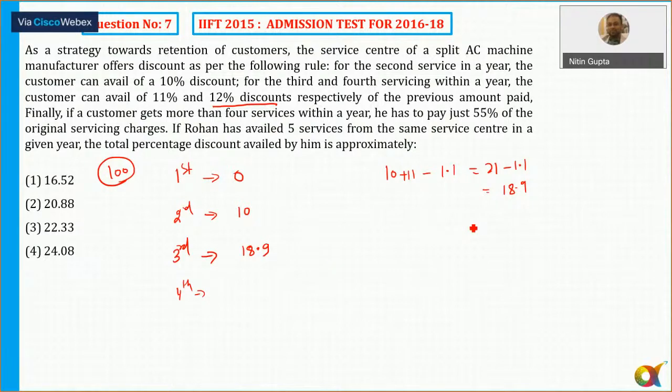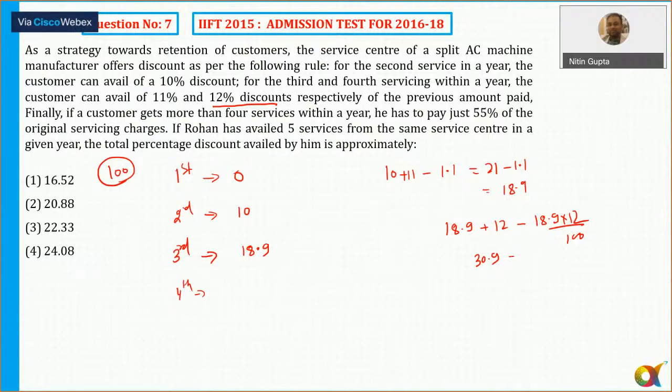So 30.9 minus approximately 12 into 19, or 19 into 12 upon 100.